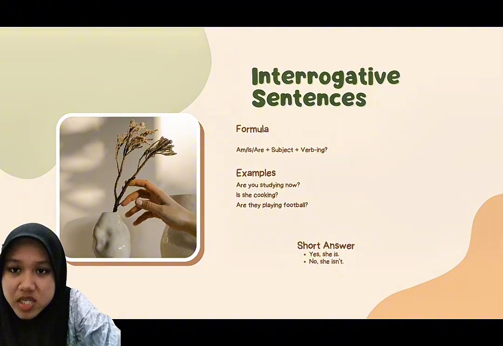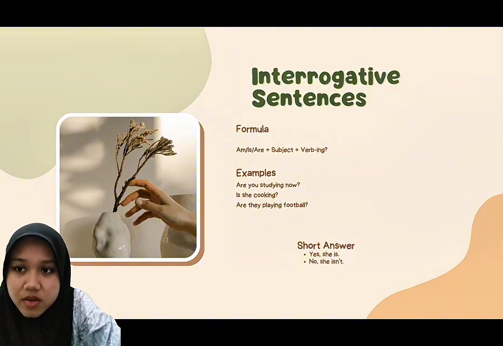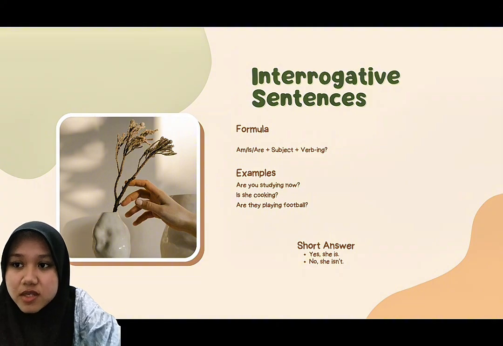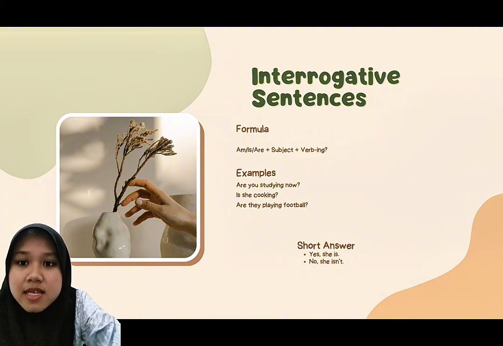To make questions in present continuous tense, we move am, is, or are to the beginning of the sentence. For example, she is cooking becomes is she cooking? Notice that only the position changes. After asking a question, we usually need an answer. If the answer is yes, we say yes, she is. If the answer is no, we say no, she isn't.